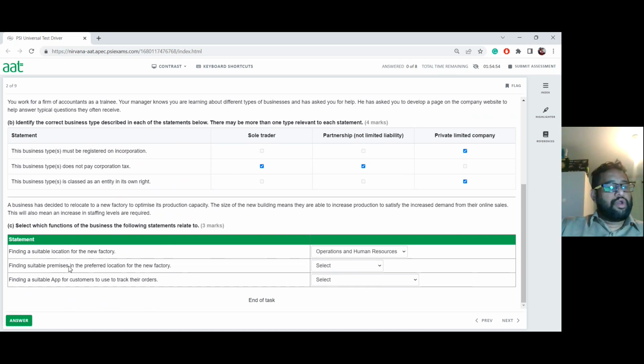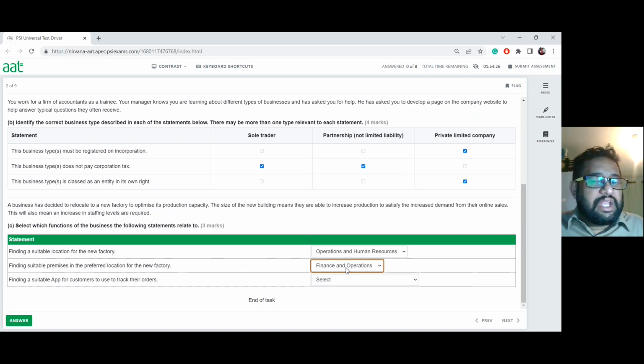So here they want to find suitable premises. That means something is already pre-built, not building from something new. Or maybe if you do so, what do you need to do? You need to find how much that's going to cost you. So therefore, you also have to consider finance has to be a part of that one. But also, what else do you need? Because you also need some sort of a way how you're going to run the business. Therefore, it needs to be the operations as well.